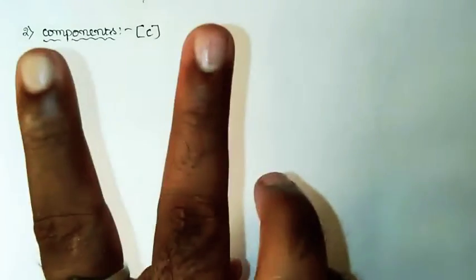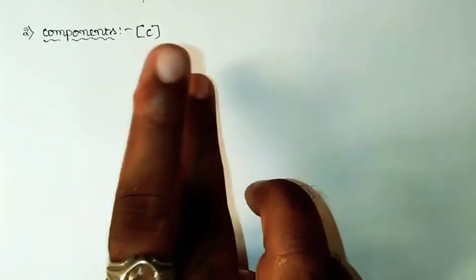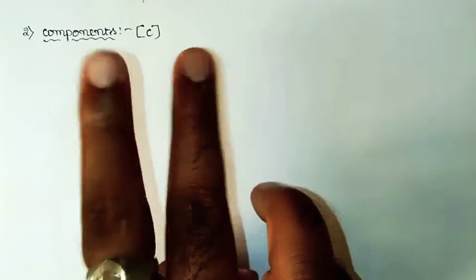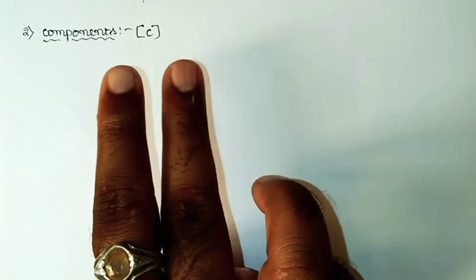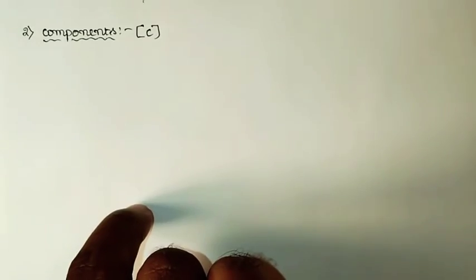For example, let us say we have 2 constituents at the state of equilibrium. If both have the same chemical composition, then though 2 constituents are present, the number of components will be 1 because both have the same chemical composition.